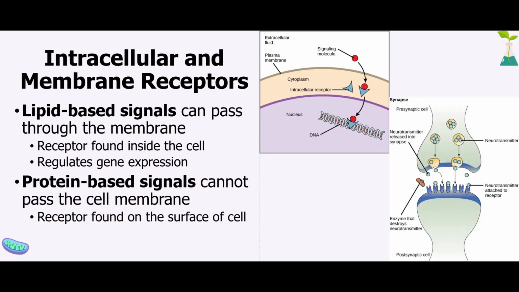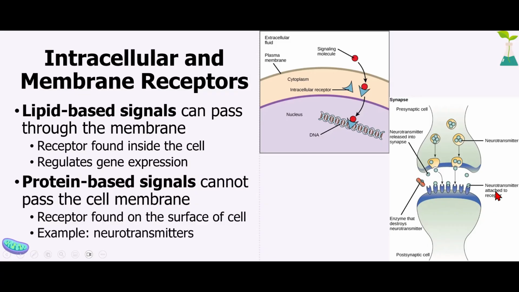Or there are even some mailboxes that are closer to the street. The mailman doesn't even have to leave the truck, right? He can just drive his truck right up to your house and drop off the mail right in there. And that's what a protein-based signal is like. Its receptor is on the surface of the cell, attached to the cell membrane, and so the interaction is happening basically outside of the cell, or right at the border of the cell.